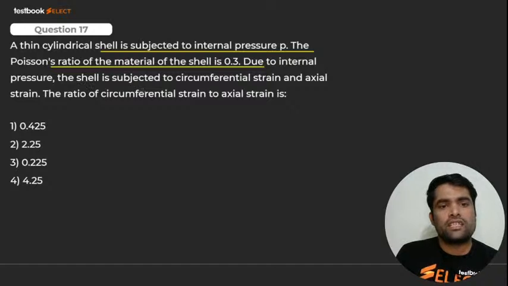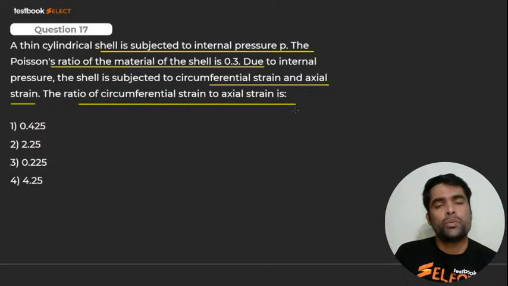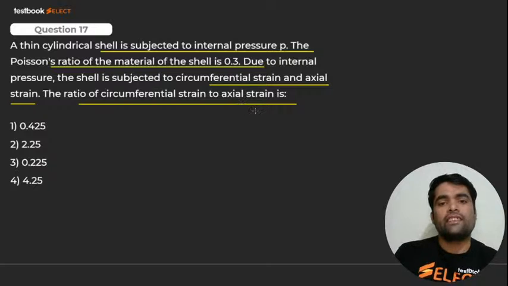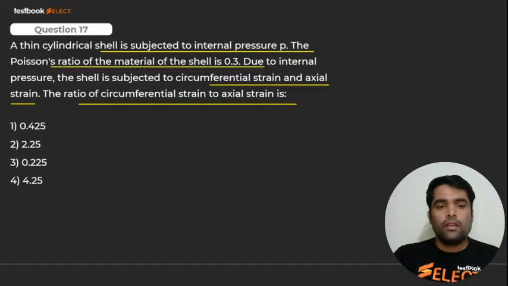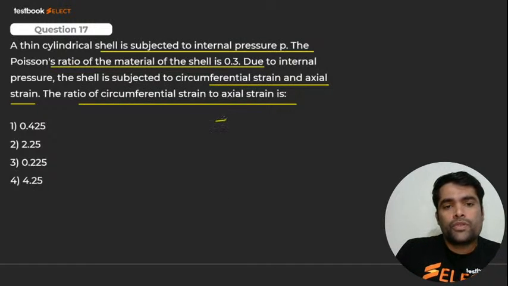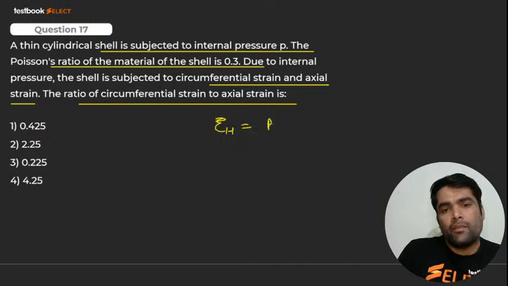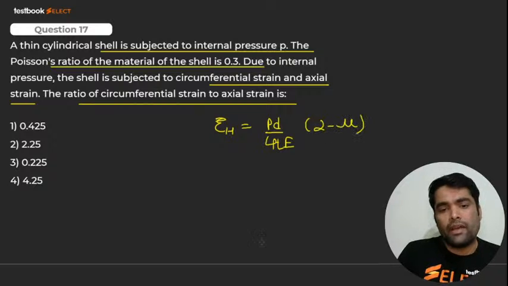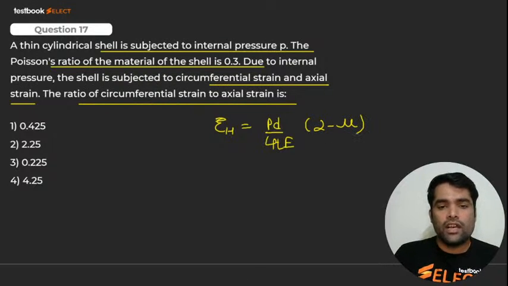Due to internal pressure, the shell is subjected to circumferential strain and axial strain. The ratio of circumferential, that is hoop strain, to the axial strain will be, my dear, we have to identify the ratio. So first of all you should know what the hoop strain is. Hoop strain is PD upon 4tE times (2 minus mu). We have learned the formula, right? Am I right now? Yes, of course it is.